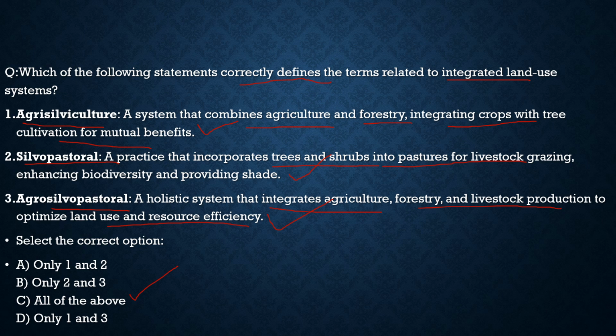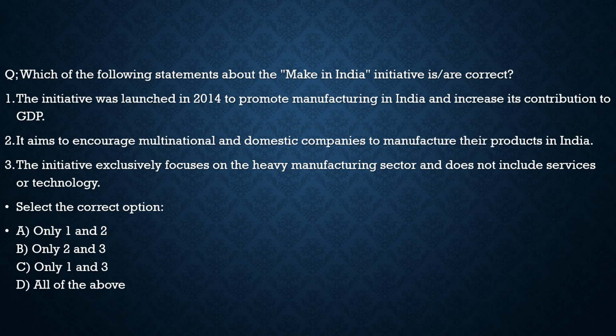Now with this, let's move to another question. It is about Make in India. Let's see what the question says. Which of the following statements about the Make in India initiative are correct? Statement 1, the initiative was launched on 25th September 2014 to promote manufacturing in India and increase its contribution to GDP. 100% correct. Statement 2, it aims to encourage multinational and domestic companies to manufacture their products in India. 100% correct, nothing wrong with this statement.